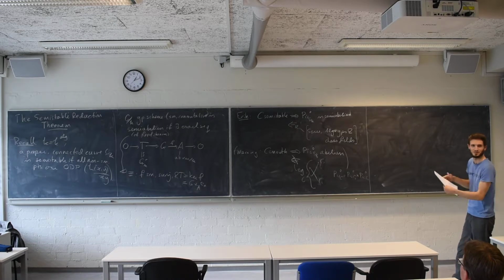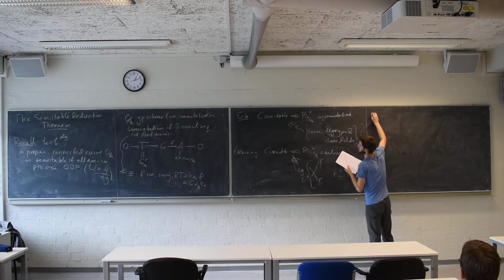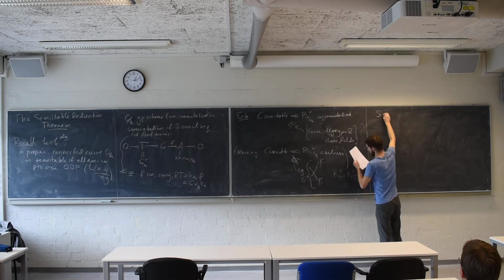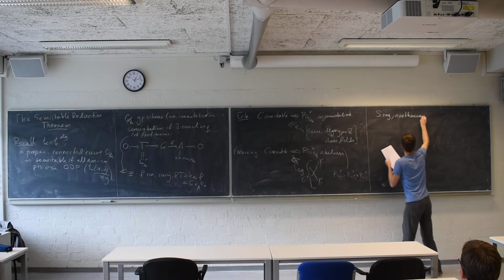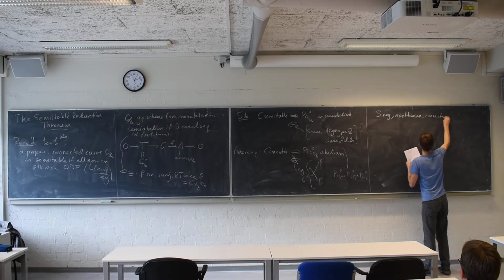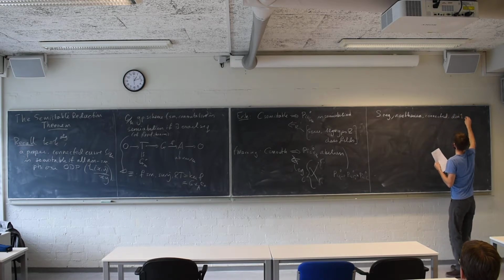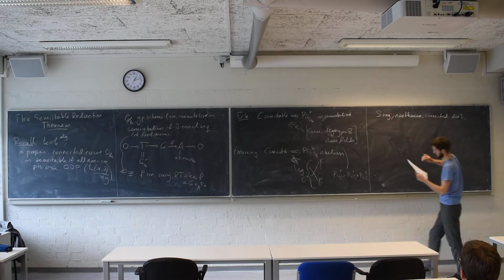Everybody's happy? Wonderful. So the semi-stable reduction theorem, let's head for a statement first. So S is going to be regular, Noetherian, connected, dimension 1. I wonder if I can drop Noetherian from this if it's still equivalent, but it doesn't matter. Let's not worry about it.